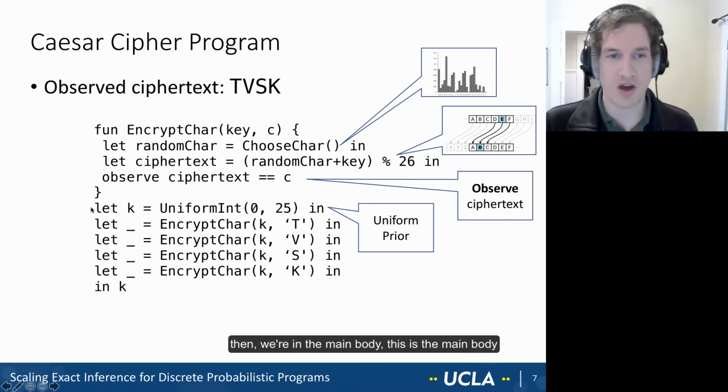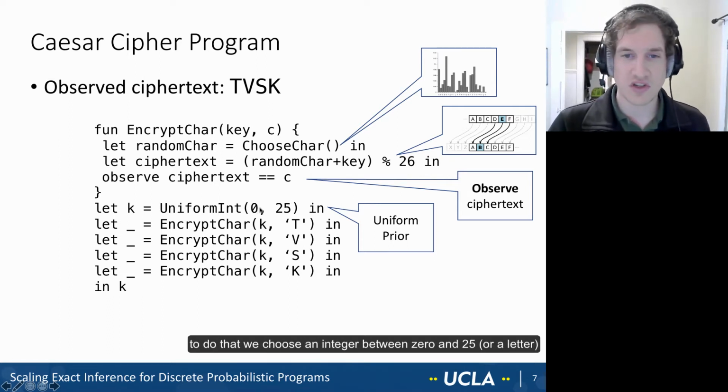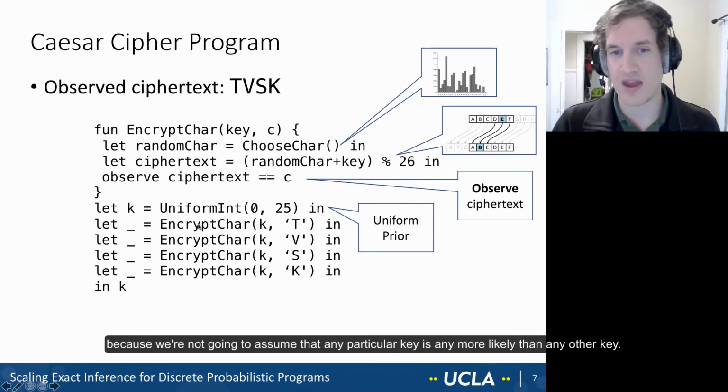Then we're in the main body. This is the main body of the function. The first thing we're going to do is draw a uniform key. So to do that, we choose an integer between 0 and 25, or a letter between A and Z. And this is a uniform prior, because we're not going to assume that any particular key is any more likely than any other key.